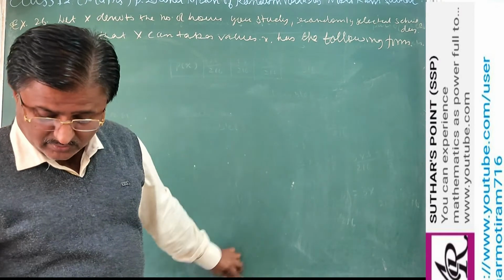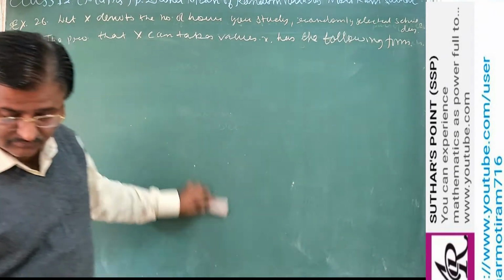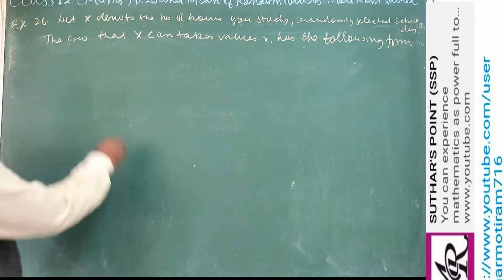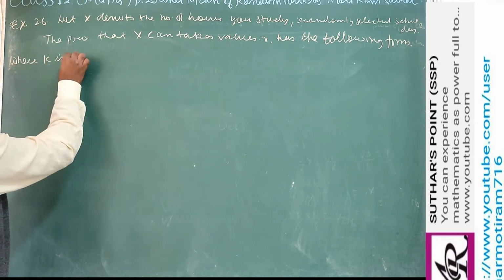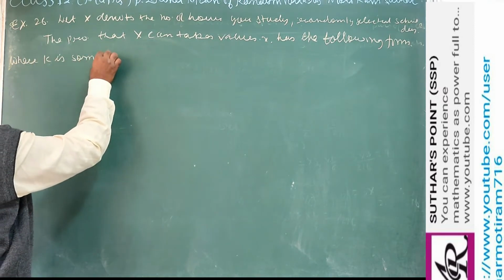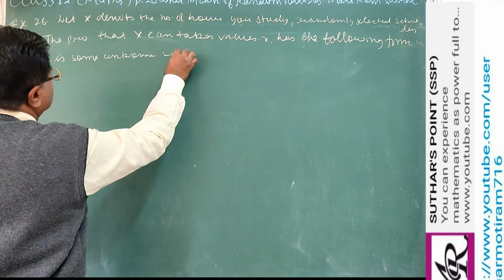So this is given where k is some unknown constant.